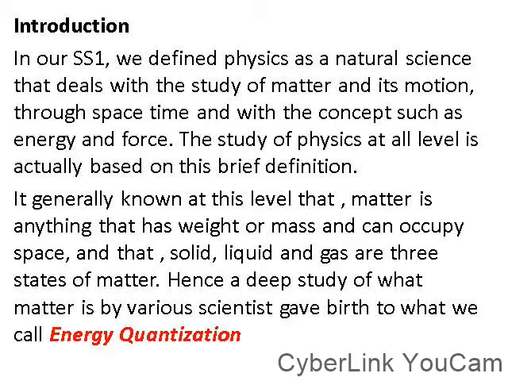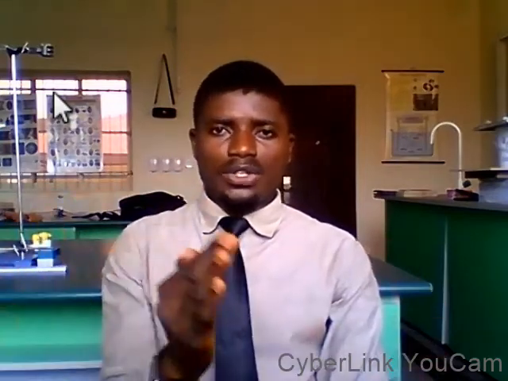The group of scientists that sat together and came up with energy quantization, everything began with the Greek philosophers. Philosophers are a group of thinkers. In those days, they would sit and be observing nature and be asking themselves, what is this? How does this behave? Where does this go? And so they would ask themselves all these questions, and then they would come up with one solid answer. And so let's begin with the Greek philosophers.